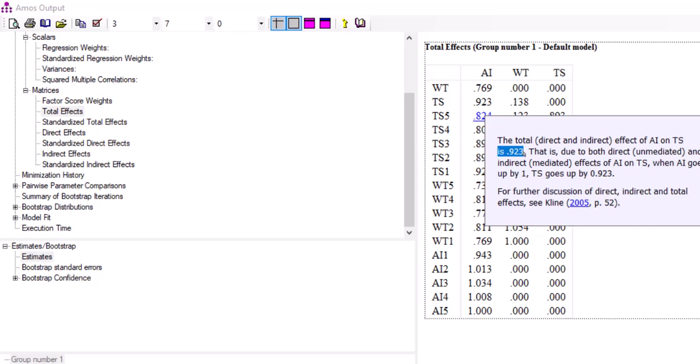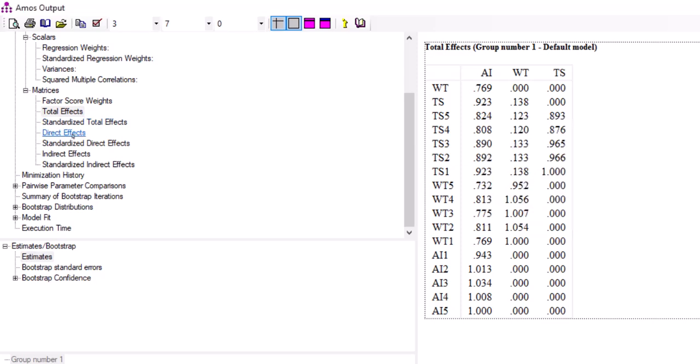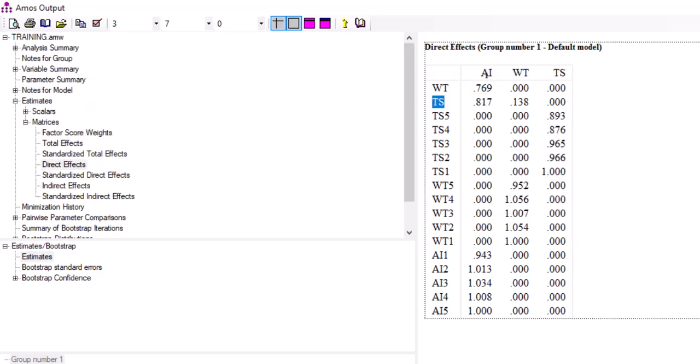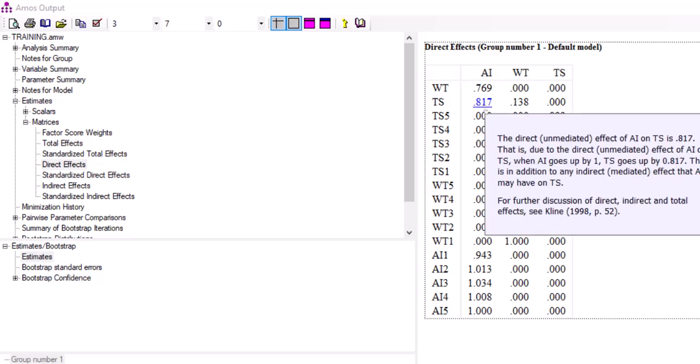So then we can also check the direct effect. If you click on direct effect, then you get these results. So this is the direct effect, meaning it is not mediated, it is unmediated. The direct effect of AI on TS is 0.817.